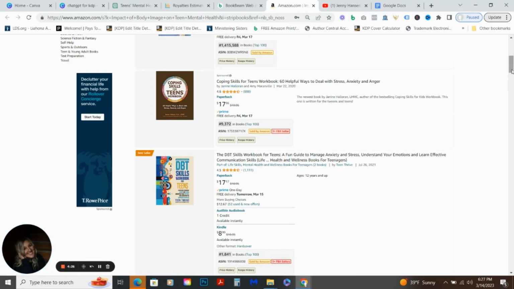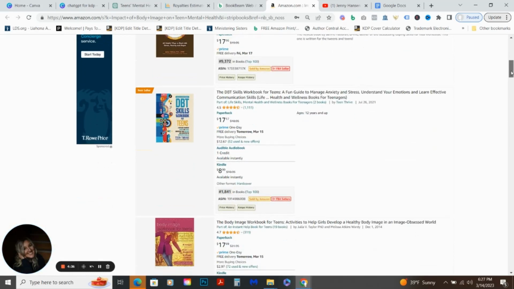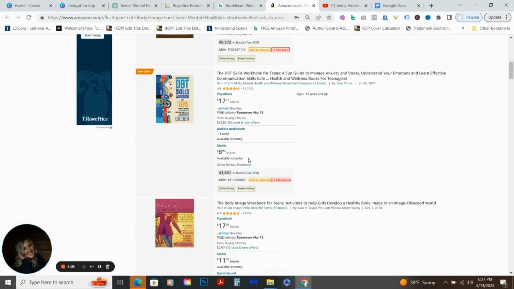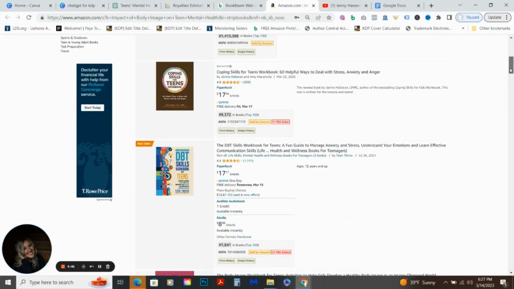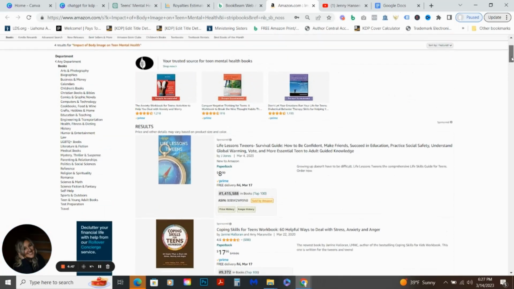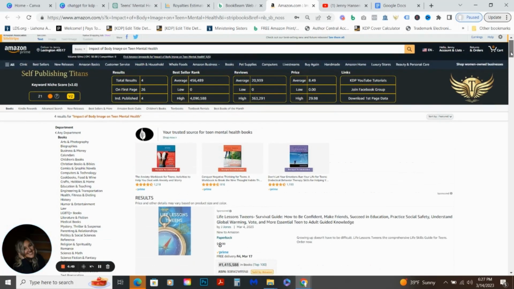So in here, Coping Skills for Teens Workbook, 60 helpful ways to deal with stress and anxiety. That's something you could plug into ChatGPT and then change some of the things in there, right, to make it your own. There's also a workbook. So this is obviously a really great keyword that has super low competition. Please drop in the comments like, I'm going to pursue this. I might have to pursue this.